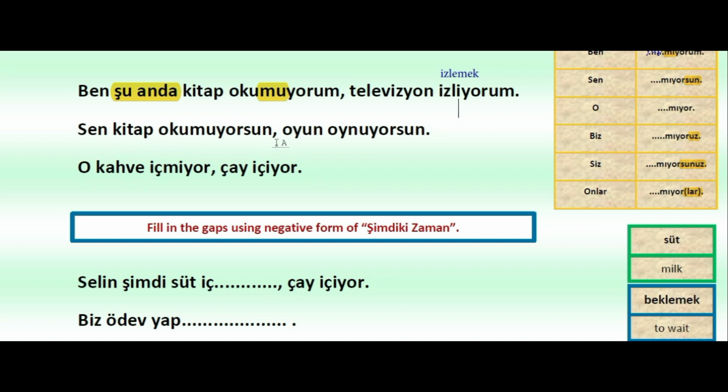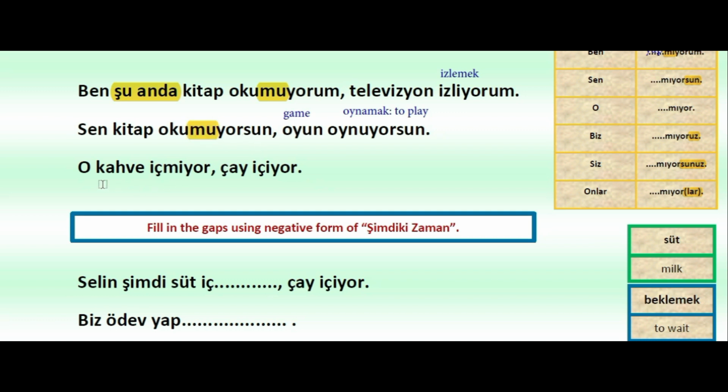Sen kitap okumuyorsun, oyun oynuyorsun. Okay, so again, you are not reading, yorsun. You are not reading a book. Oyun oynuyorsun. Oyun means game. And oynamak was to play. It comes from oynamak, to play. So sen oyun oynuyorsun. Again, the verb stem ends with a. Because of it, it changed to oynu, because yor is followed by it. And we changed a to u because the previous vowel is o. Oynuyorsun, okumuyorsun, as we see here.